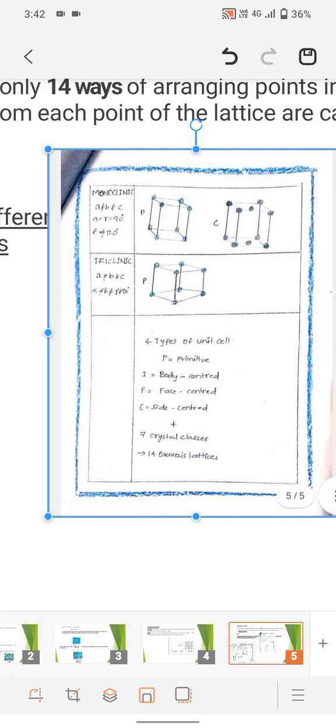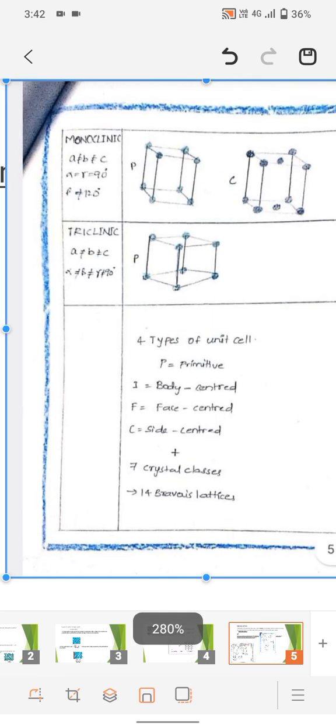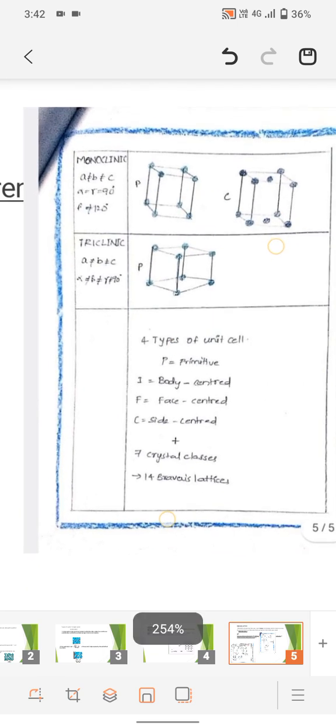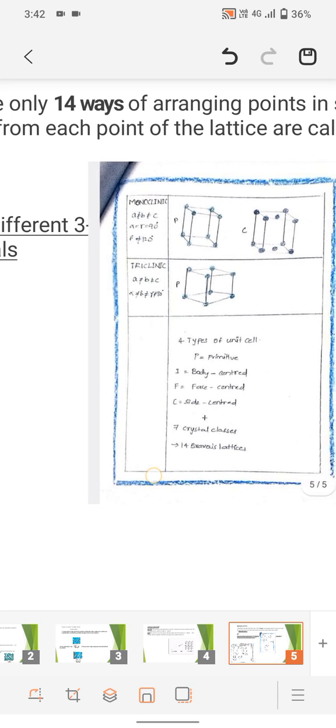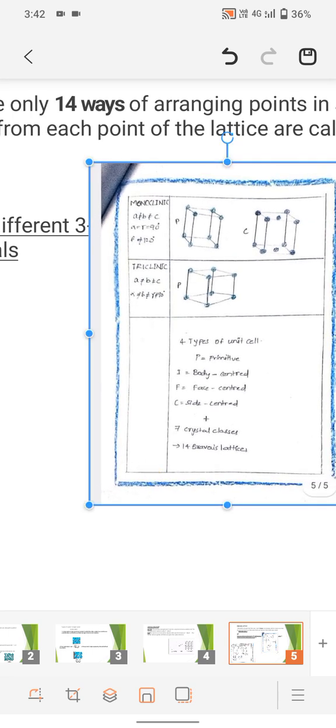Here are the four types of unit cells. P represents primitive, I represents body centered, F represents face centered, and C represents side centered. Plus 7 crystal classes and 14 Bravais lattices. There are 7 crystal classes.